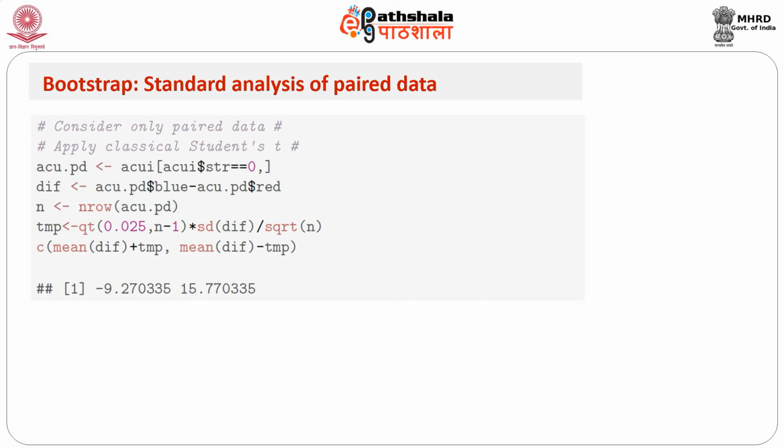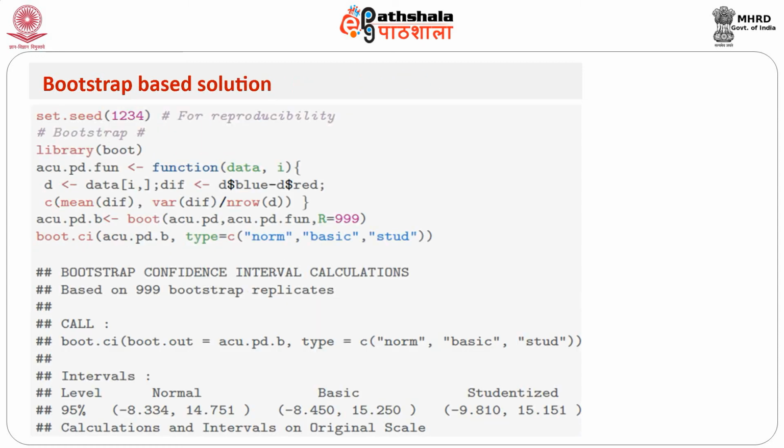So what do we do? We create a small function which takes a data set, and the data has two columns, the red column and the blue column. And what does the function do? The function computes the mean difference and the standard error for our data which has these two columns.